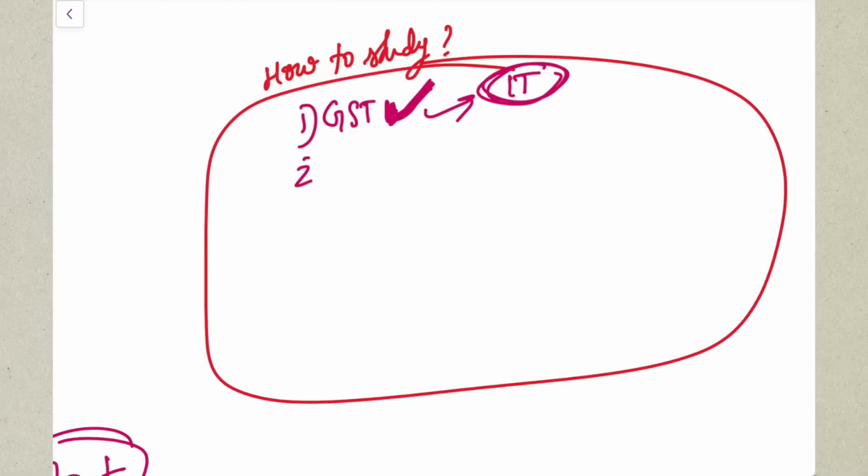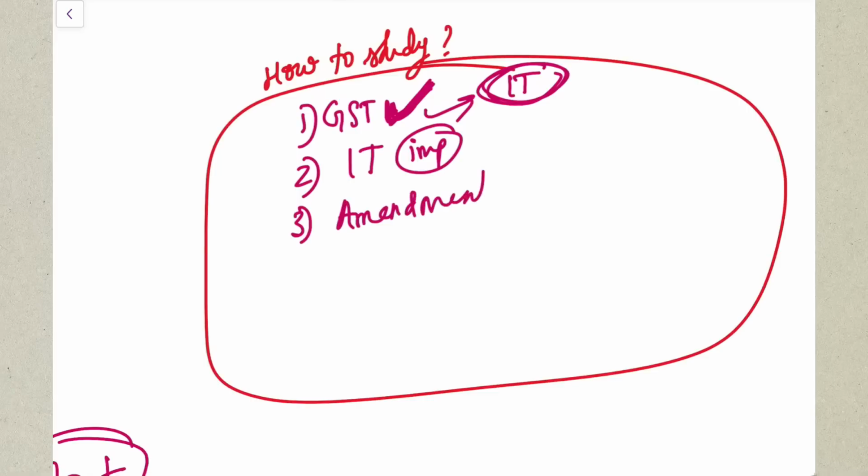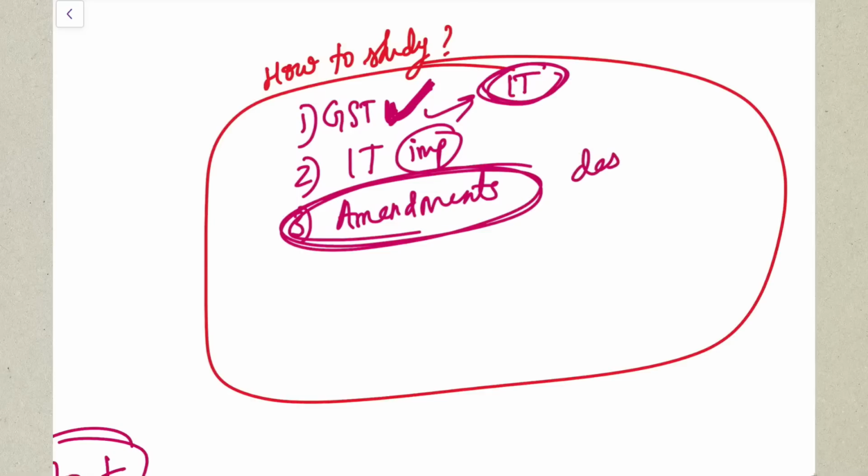Yes, after doing your GST, do your income tax, those important chapters which I told you. First cover those, then if you have time, do the rest of the chapters. Yes. And then number 3 is your amendments, which are very, very important, because definitely questions are going to be asked from amendments in the examination, either in the form of descriptive or in the form of MCQ.